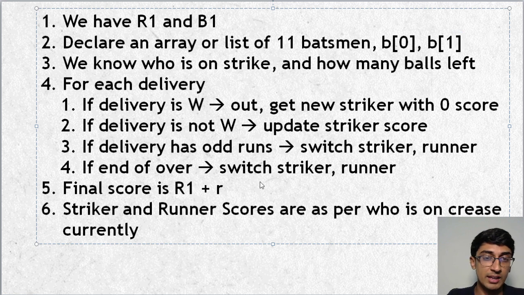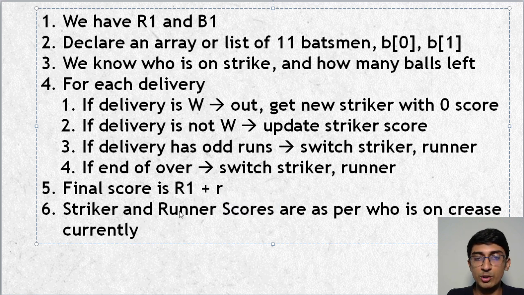It could just happen that the last one is a wicket, so you will also get a striker with 0 runs as well. And also, the best part, I forgot to mention, the question says that all of the outs will be bowled. None of them will be like a catch where somebody crossed during the run, or a run out. None of that actually happens. So you have the striker and runner scores as per who is on the crease currently.